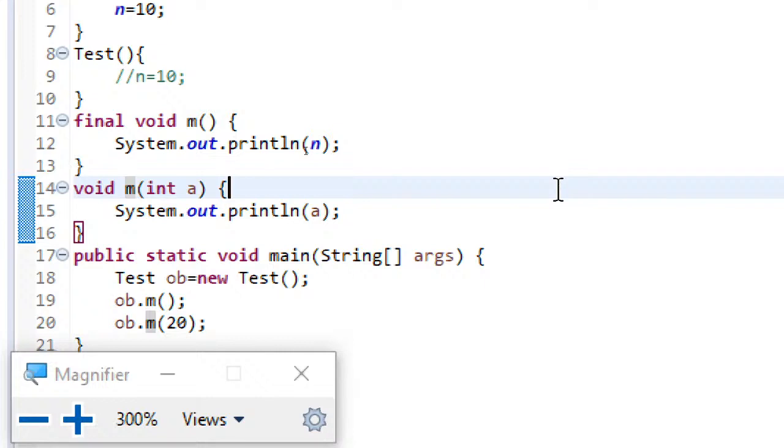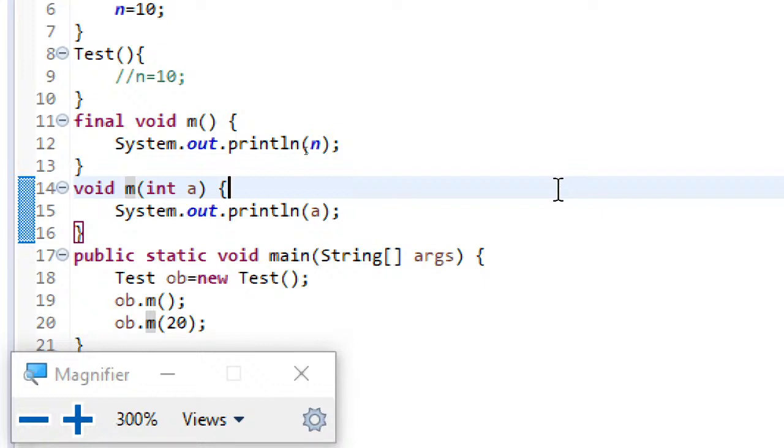Overloading means the same method name with a different argument list or types, within the same class. That we call method overloading.